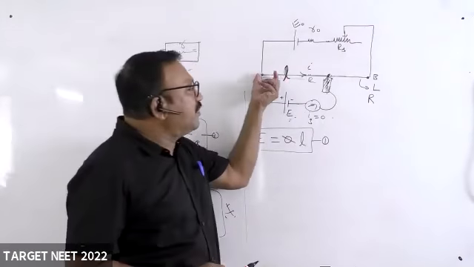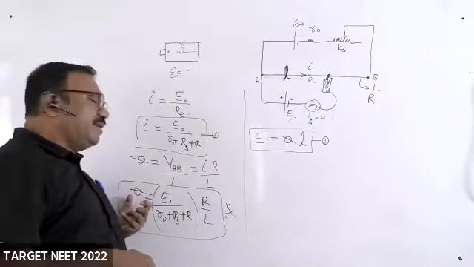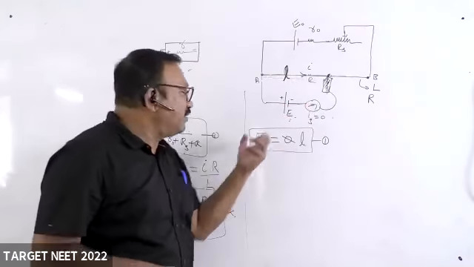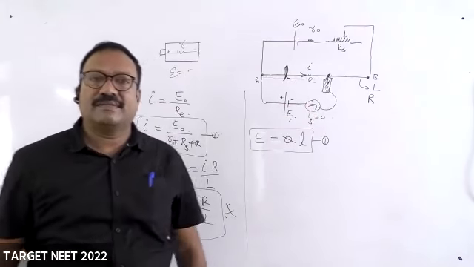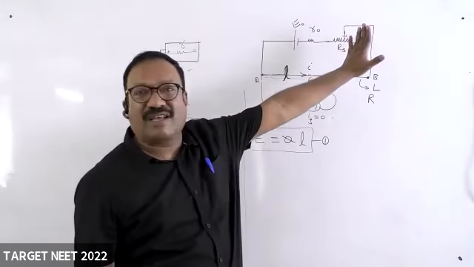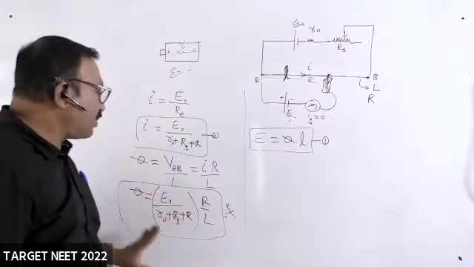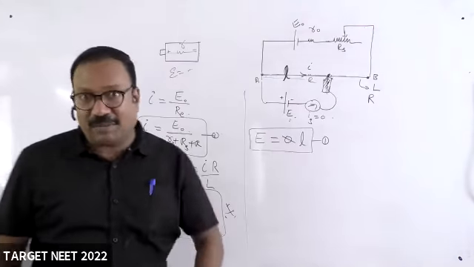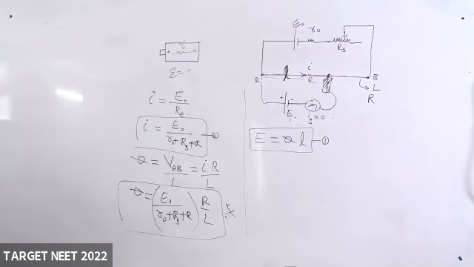What is the potential difference for 2 meters? 2 times phi. What is the potential difference for L meters? L times phi. And that is balanced with this EMF. That's it. And phi is constant because the primary circuit things are not changing. So as far as your primary things are not changing, this is constant. Equation 1. Now I'll come to the problem. Okay. Let us see the problem.